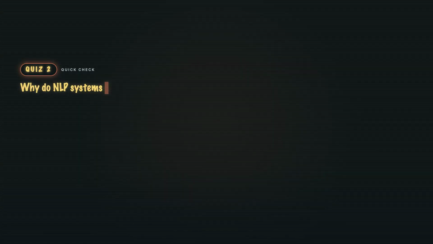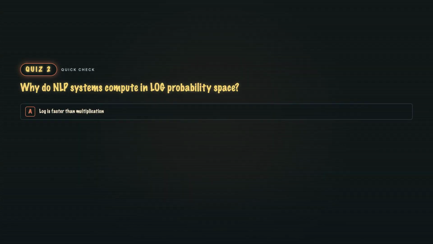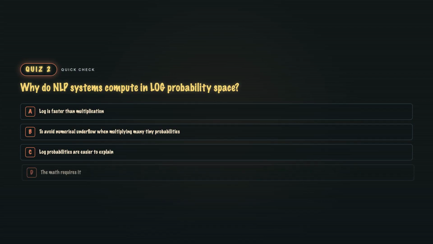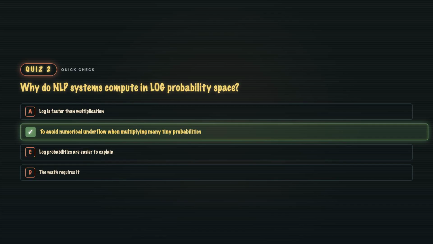Quiz 2. Why do NLP systems compute in log probability space? A, a log is faster than multiplication. B, to avoid numerical underflow when multiplying many tiny probabilities. C, log probabilities are easier to explain. Or D, the math requires it. B, underflow. Multiplying 100 numbers each less than 1 drops your product to 10 to the minus 200, which becomes 0 in float. Take the log, and multiplication becomes addition. Manageable negative numbers, same ranking, safe.